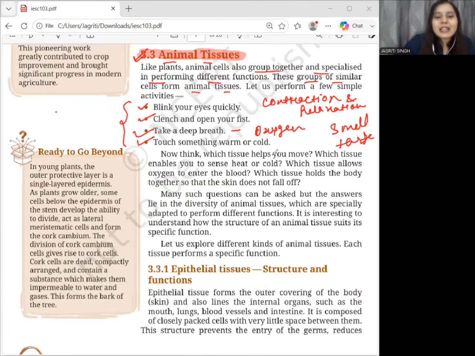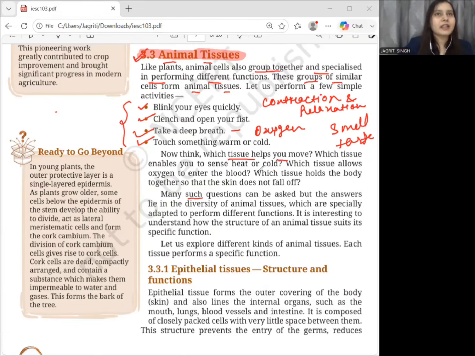Now just think about one more question. Which tissue holds our body together so that the skin does not simply fall off? Again, different tissues work together, right? To provide support, protection, and connection between different parts of the body. Therefore, animal tissues show a great diversity of structure and function. Different tissues are specifically adapted to perform different functions. This is a very important idea for this chapter: structure is related to function.